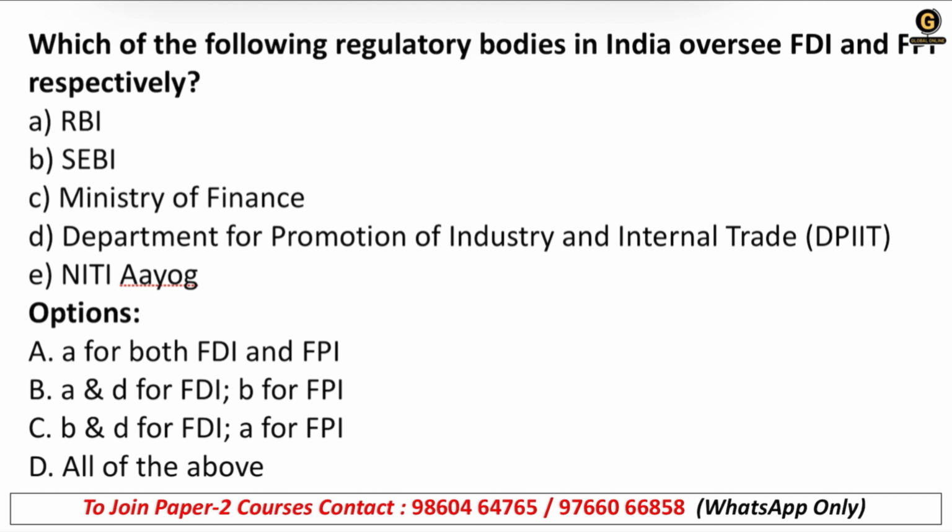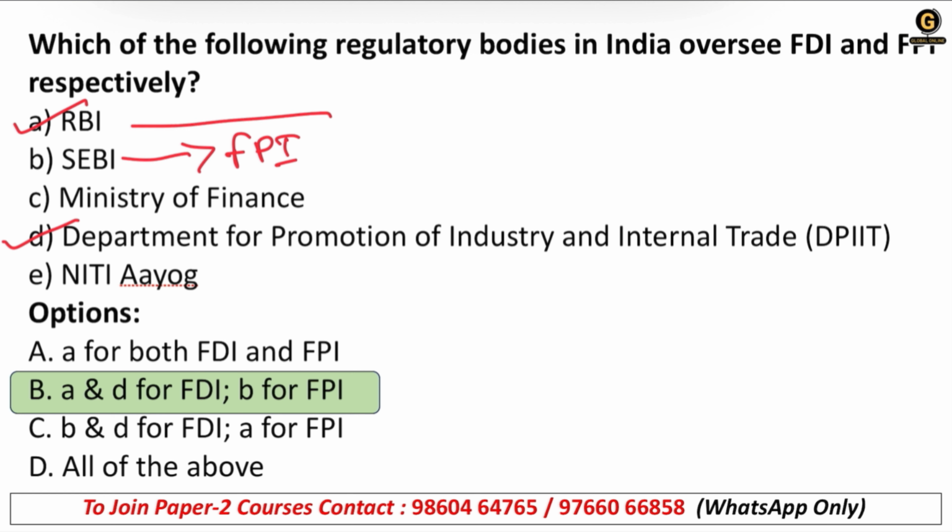Next question. Which of the following regulatory bodies in India oversees FDI and FPI, respectively? RBI, SEBI, Ministry of Finance, Department of Promotion of Industry and Internal Trade, DPIIT, or NITI Aayog. Okay, so right answer is option B: A and D for FDI, B for FPI.